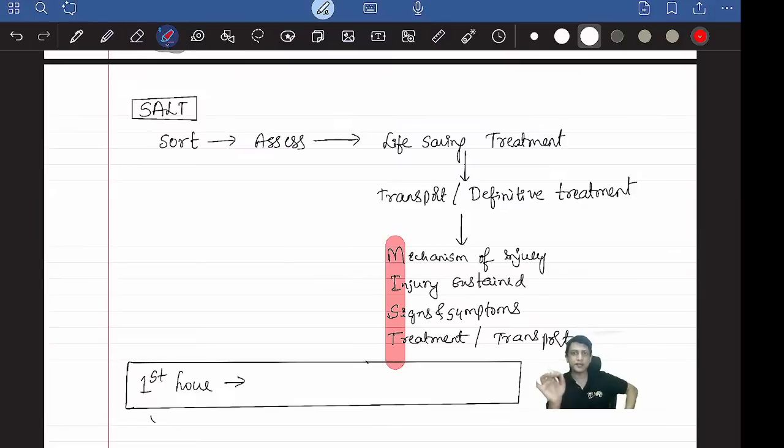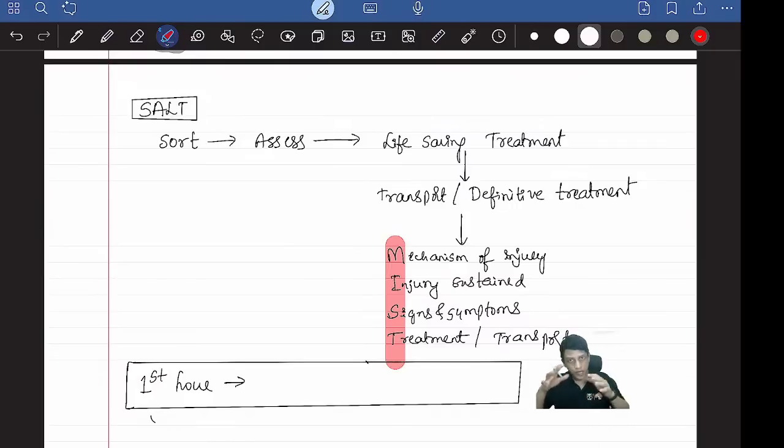Then after assessing, give life saving treatment. Whatever the life saving treatment is there, you give that first. No need to give definitive or complete treatment. Only life saving treatment. For example, if there is bleeding, stop the bleeding. That's a life saving one. You're not going to do the definitive treatment then and there itself. Whatever the fracture is there, all those things, not going to do then and there itself.